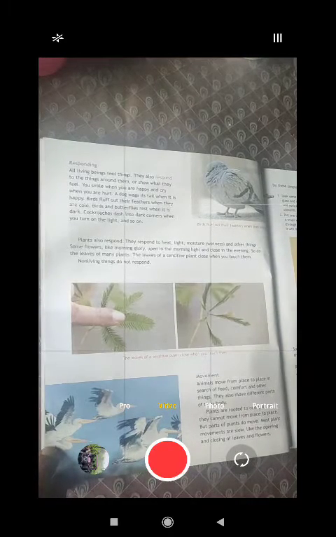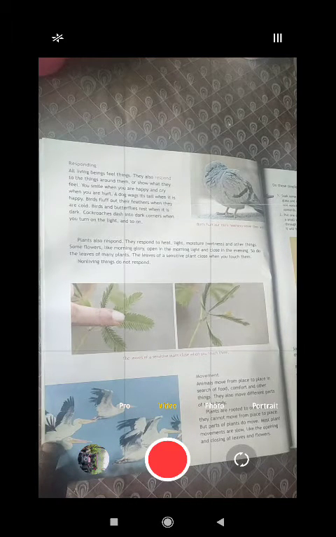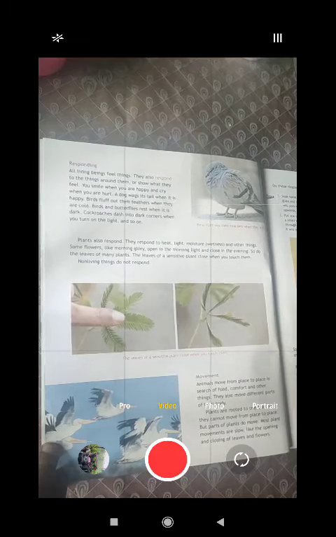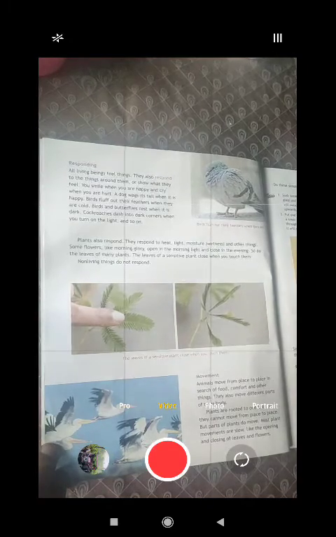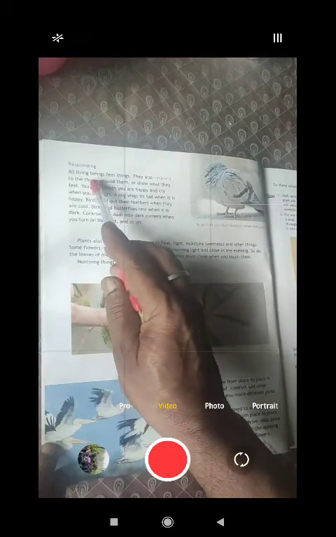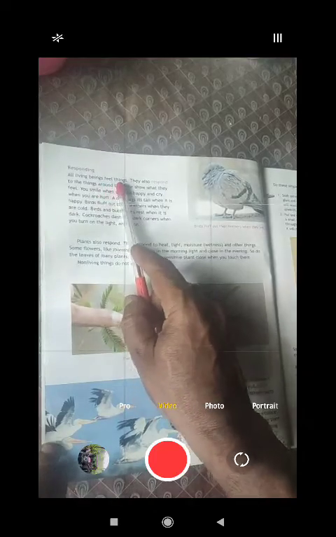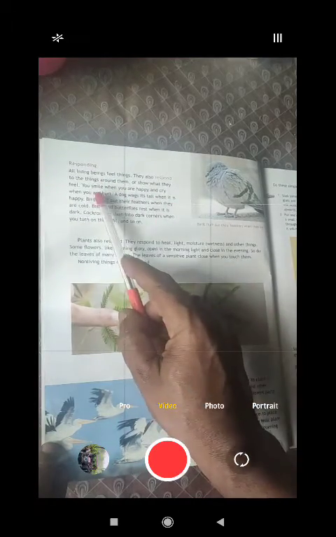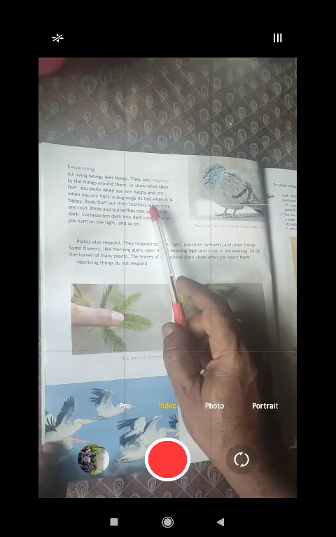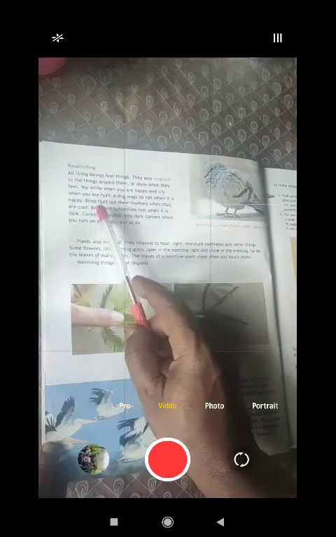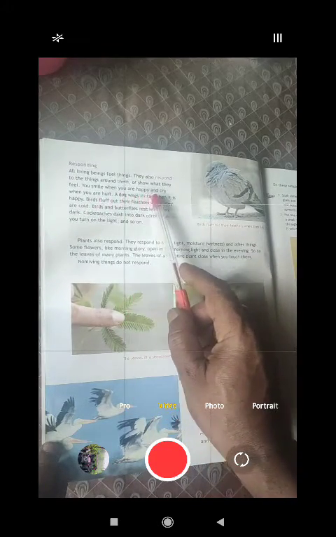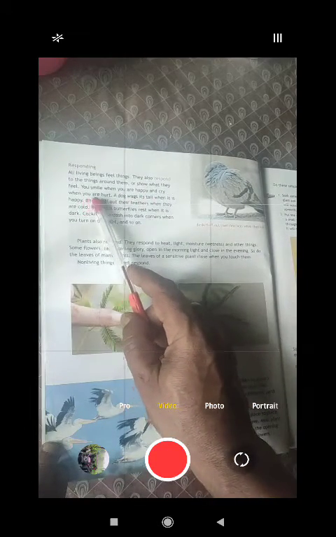Normally you have to first know the meaning of responding, actually how the living things respond. Let's see in detail: all living things, all living beings, feel things. They also respond to the things around them or show what they feel. You smile when you are happy, and cry when you are hurt.